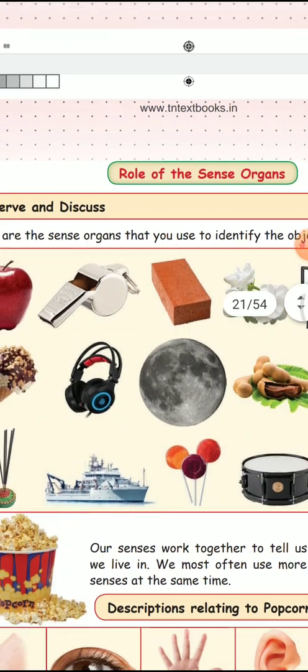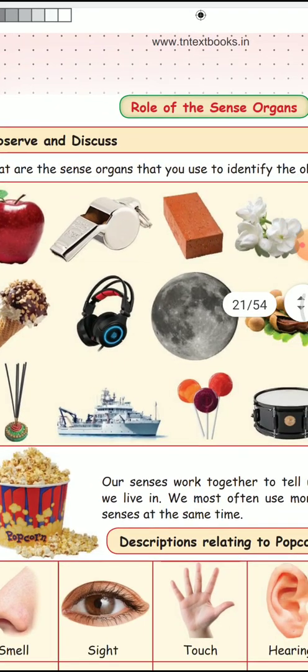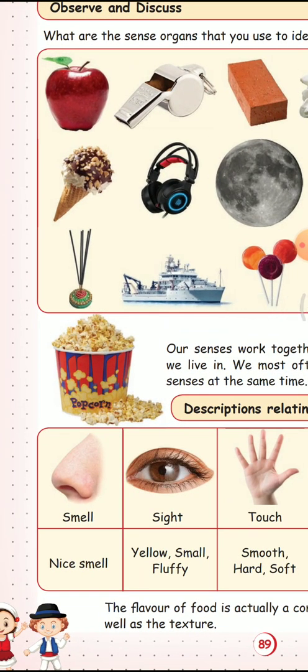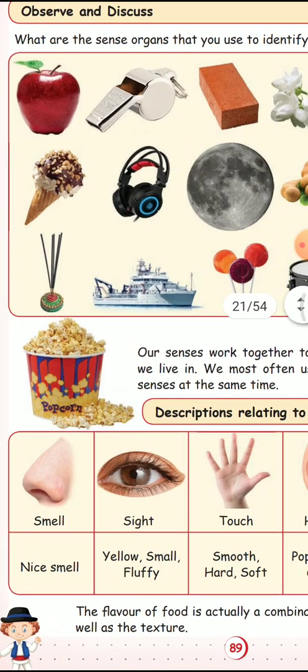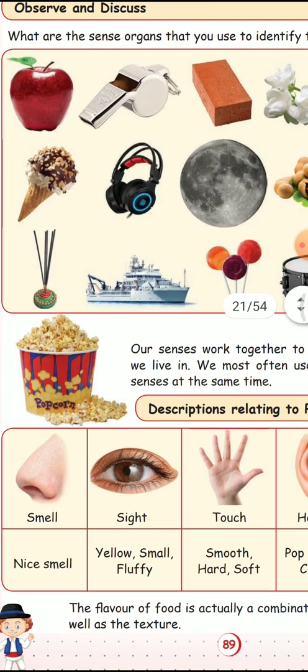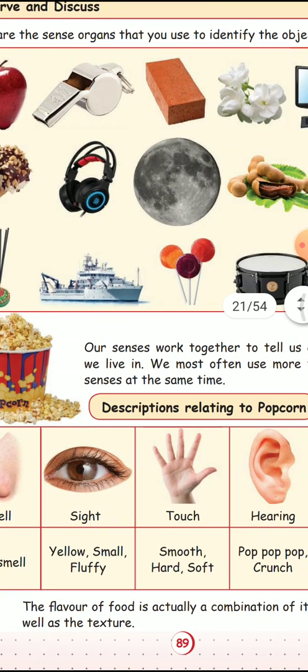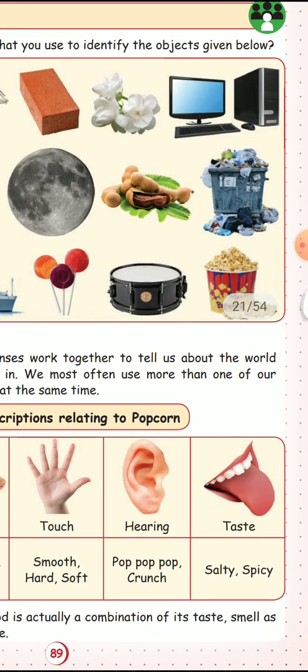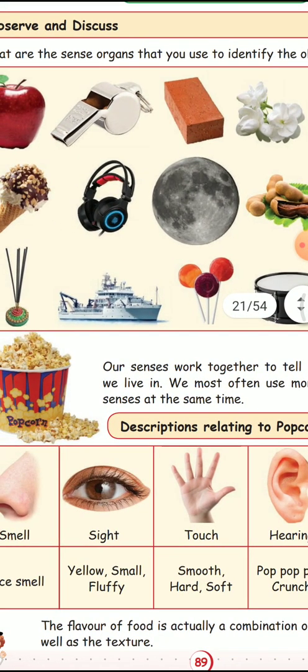Next, the role of the sense organs. First one, smell. By using the nose we can smell. Next, by using the eye we can see any picture, any color. Third one, touch: smooth, hard, soft. By using the ear we can hear sound. By using the tongue we can taste food, which is salty, spicy, like that.